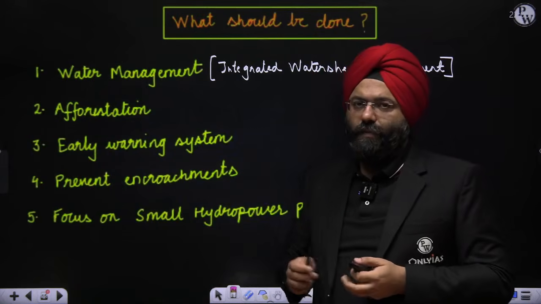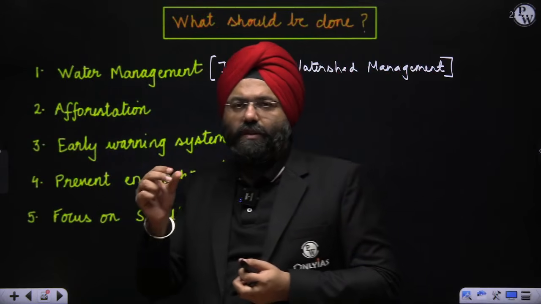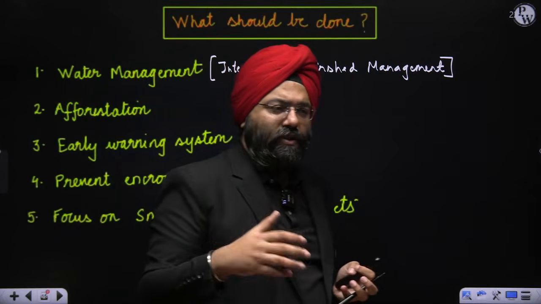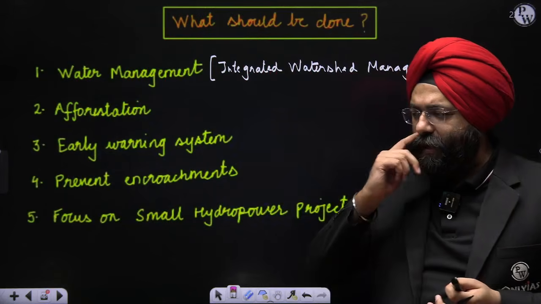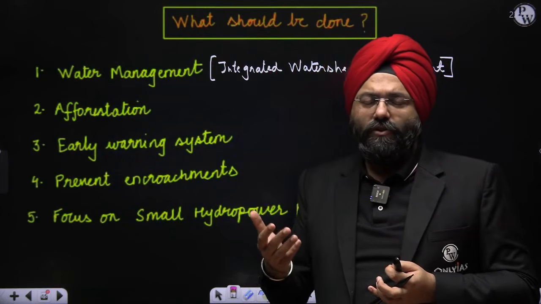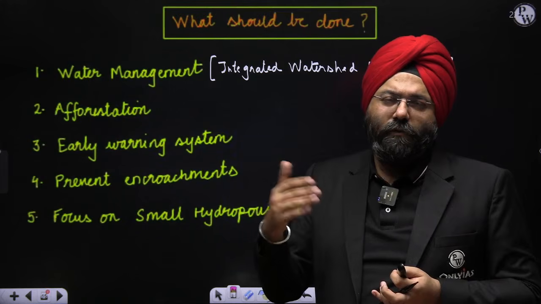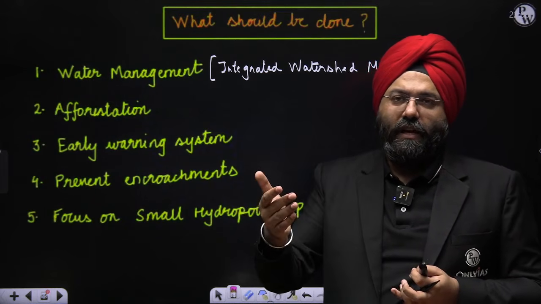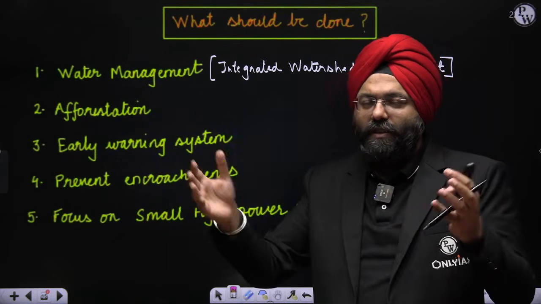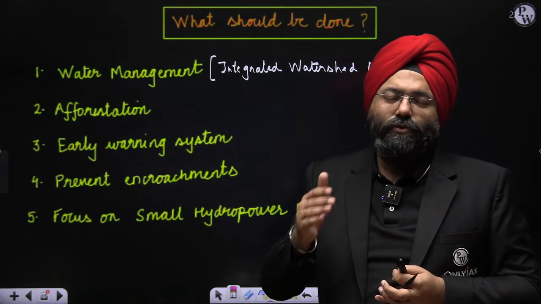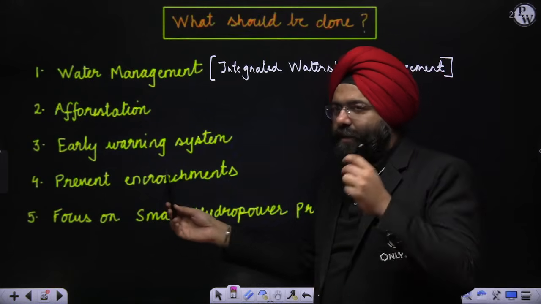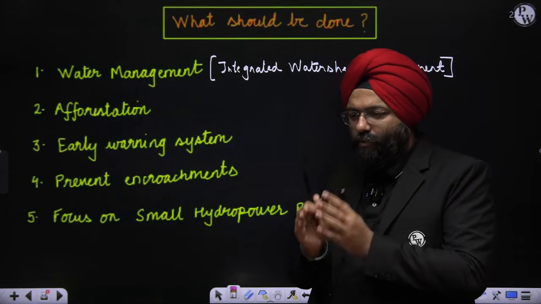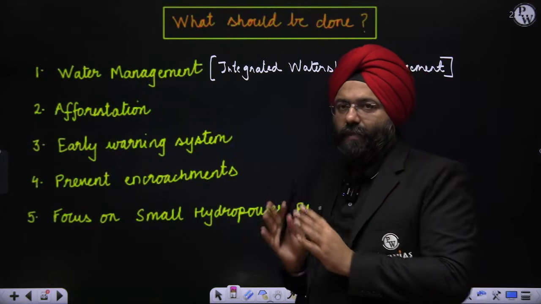Prevent encroachments. Now there are a lot of small rivers and streams where people have built up shop, built complexes, built commercial regions. Some have built, let us say, residential complexes. What happens over there is the water was falling or rainfall was happening earlier also. At that time, it used to be directed through those channels into the main river. Rather than water falling in various regions and leading to a lot of problems, we need to focus on preventing the encroachment, and have a proper integrated watershed management aspect so that you link the environment properly with the development aspect also.